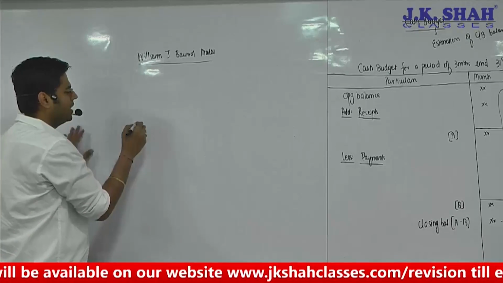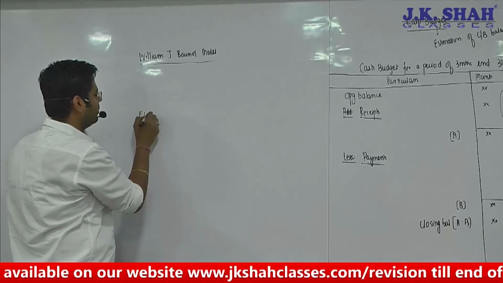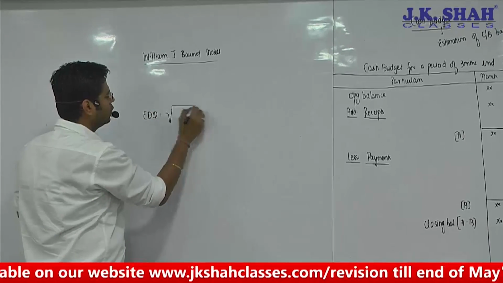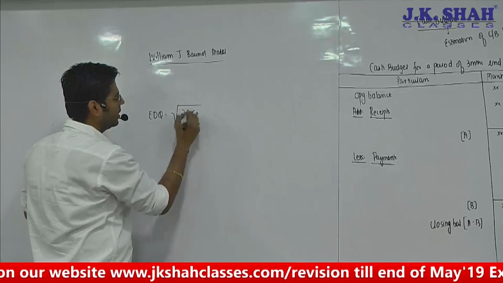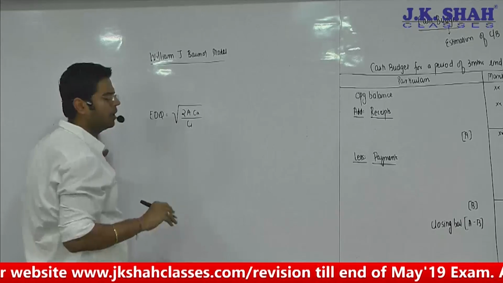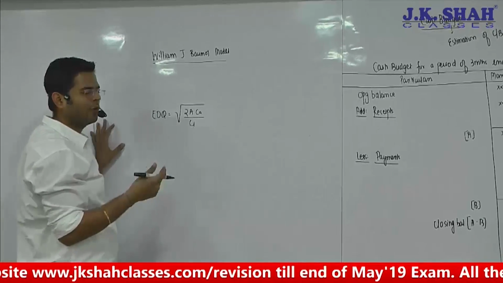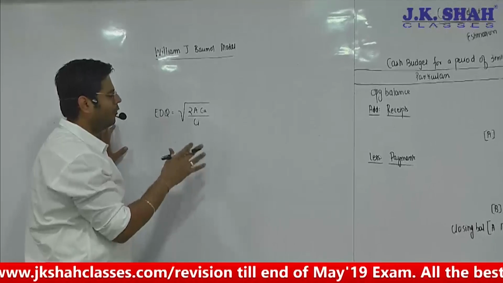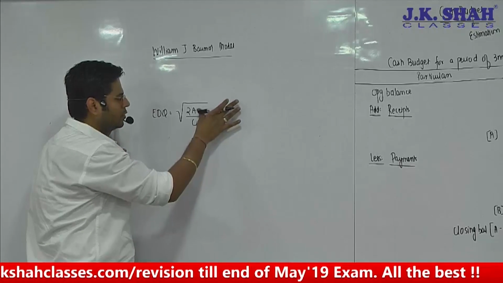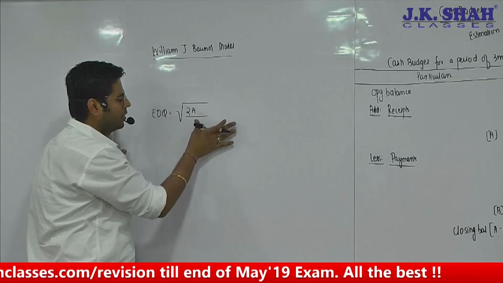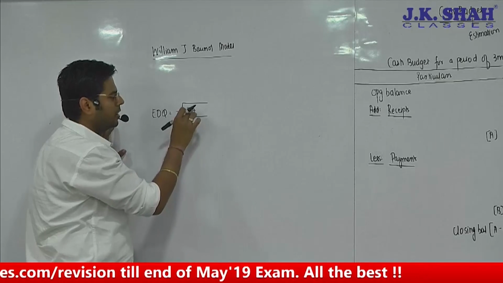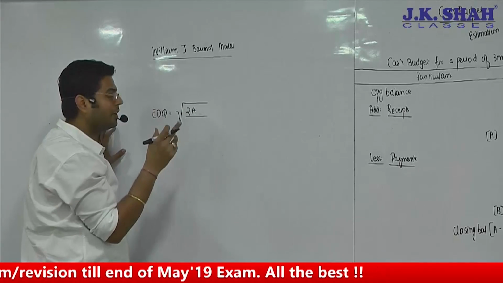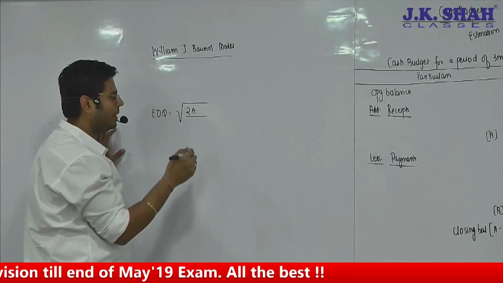See, you people have learned that formula. EOQ का formula क्या था? Root of 2AO by CI. So we have ordering cost, we have carrying cost and all that stuff, right? Same formula is to be applied here. So here, instead of using the stock requirement annual, we'll go for annual cash requirement.